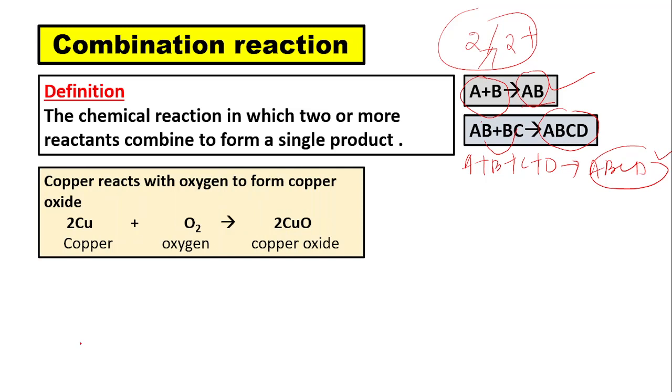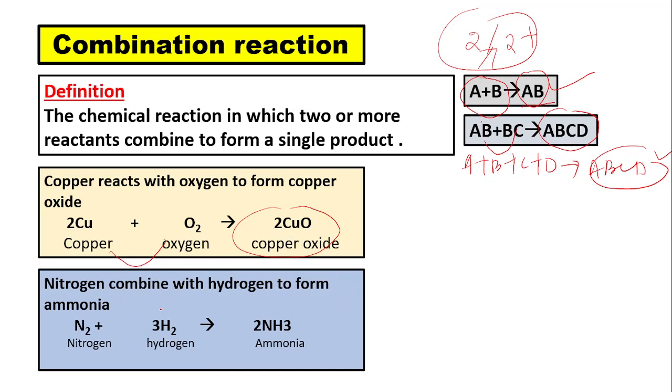Example: copper reacts with oxygen to form copper oxide. In this reaction, you can see that there are two reactants, copper and oxygen, but copper oxide is a single product. So this is a combination reaction. So a combination reaction is termed out of the number of reactants and number of products formed.